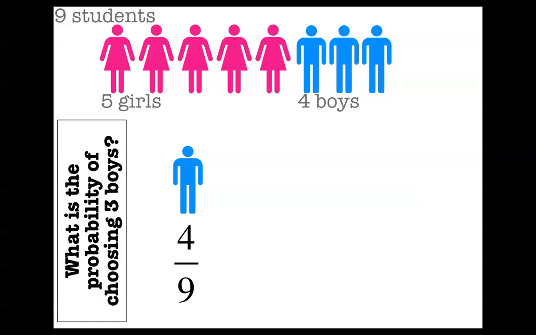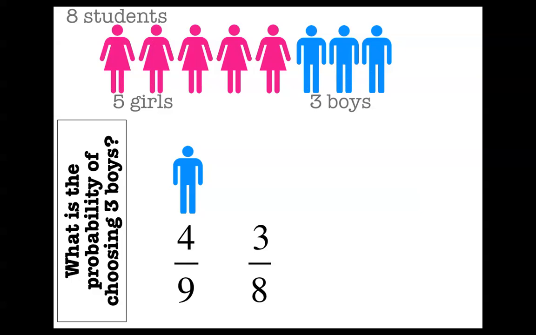When I pick the second boy, I'm not going to have a 4 in 9 chance anymore. I'm going to have a 3 in 8 chance. Why? Because after I picked the first kid, there's only 8 students left, and 3 of them are boys.